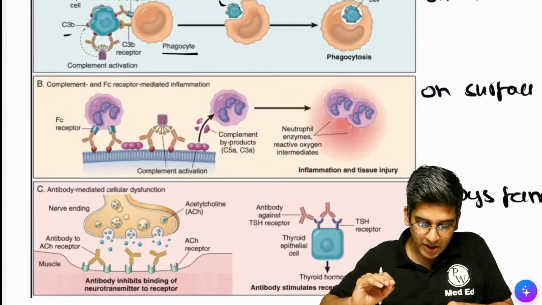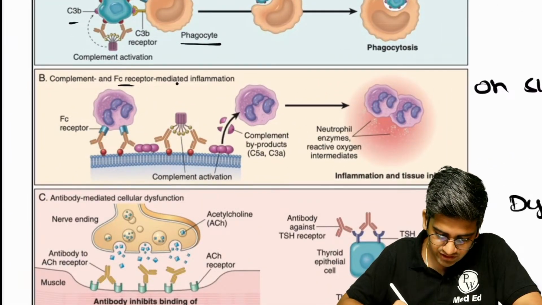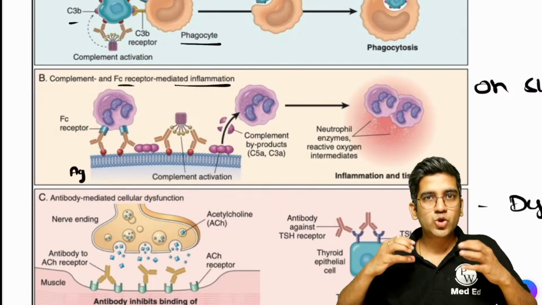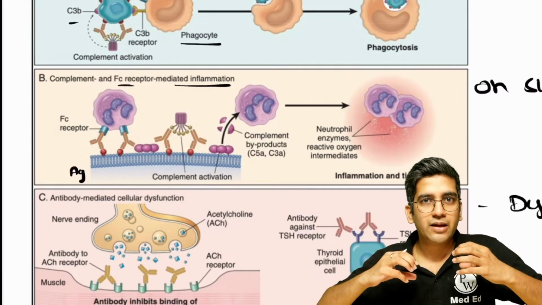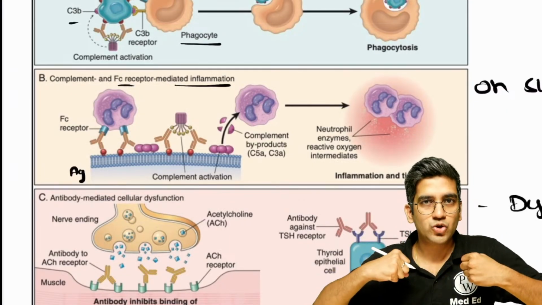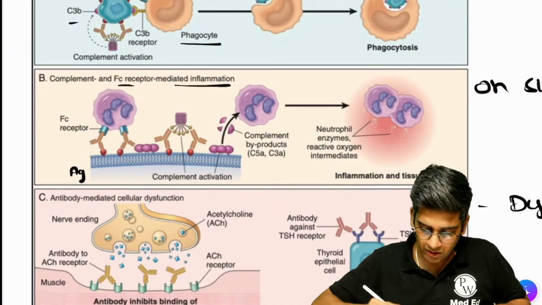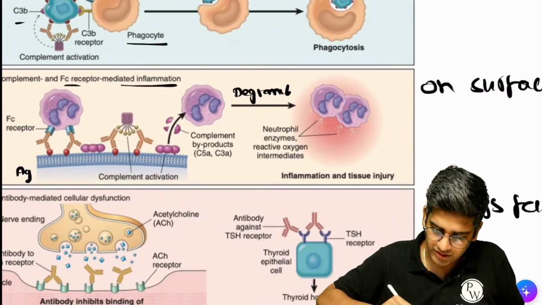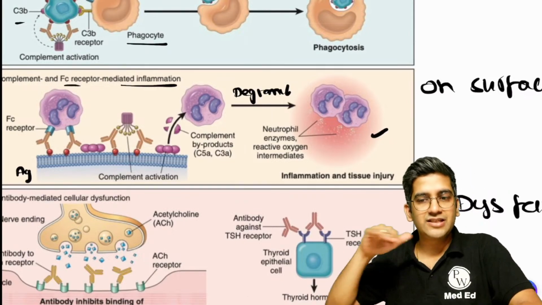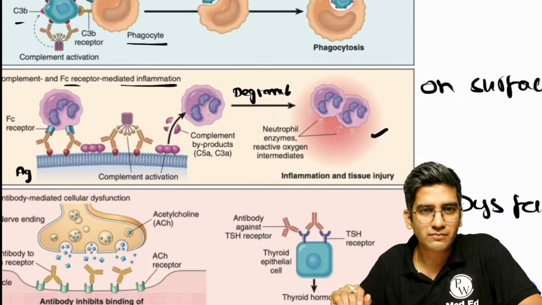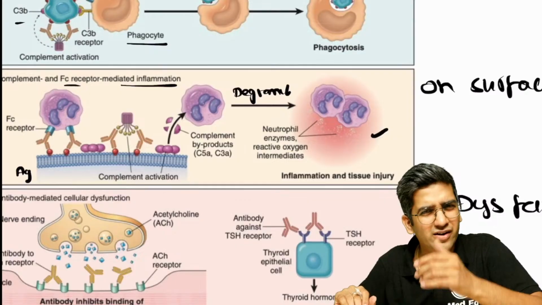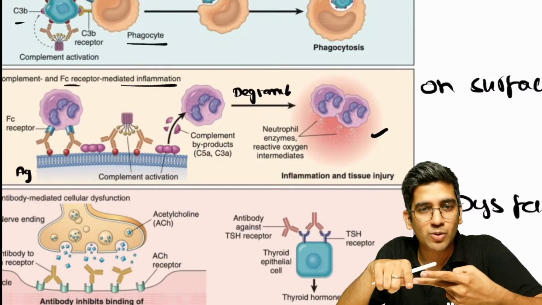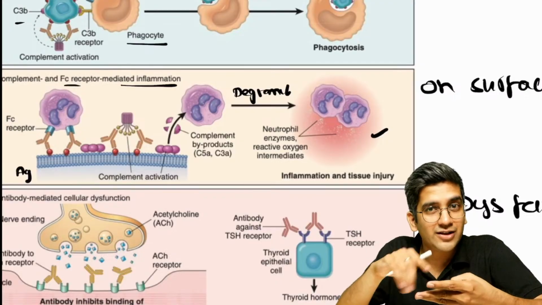Next part is on the surface. It is complement Fc receptor mediated inflammation, where the antigen is on the surface, so my antibody is stuck there. My macrophage cannot engulf it, so it gets frustrated and releases the granules, causes inflammation. You'll be degranulating, and it causes lots of inflammation. It's on the surface. Example? We did read about a lot of them. Vasculitis, right? Glomerulonephritis, rheumatic fever, everything is on the surface.